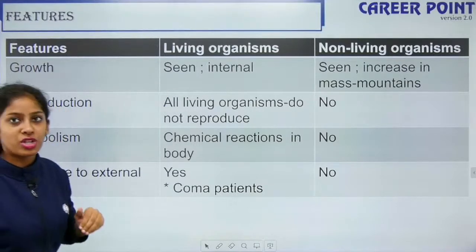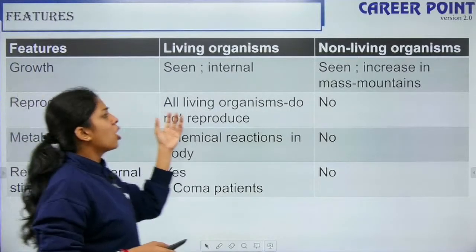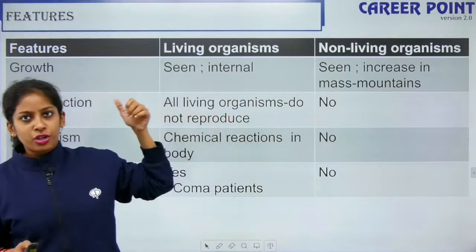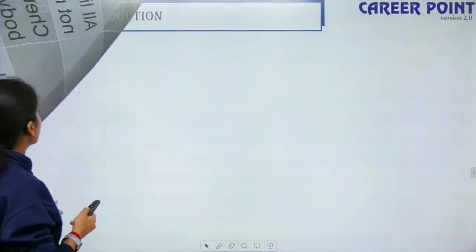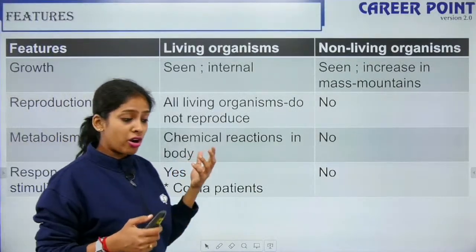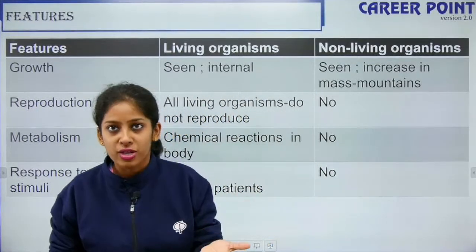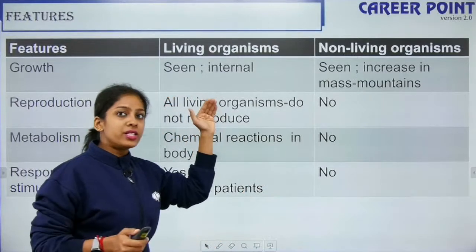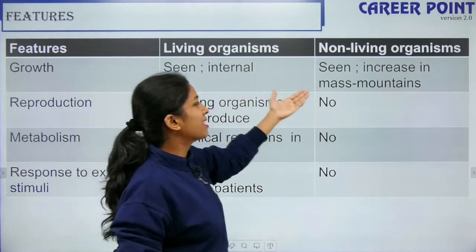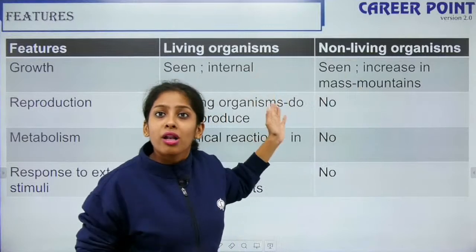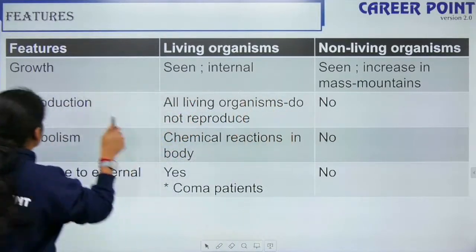The next one is reproduction. Right, so all living organisms do not reproduce. I hope you agree. You have your mules, you have your drones, you have your infertile couples who cannot reproduce, right? So again, this is ruled out. Though non-living things cannot reproduce, not all living things can reproduce, right? So this is also ruled out.